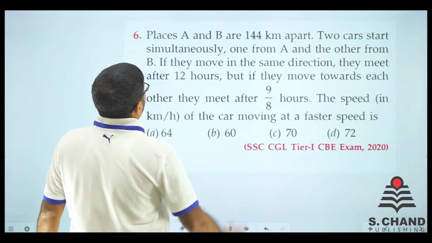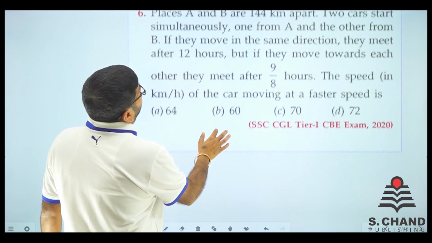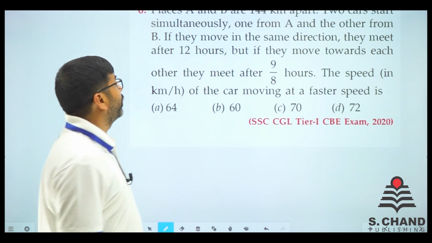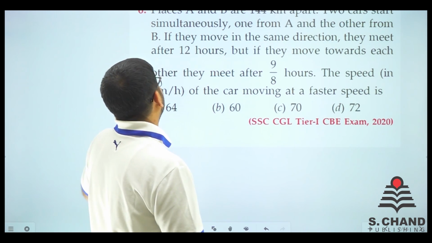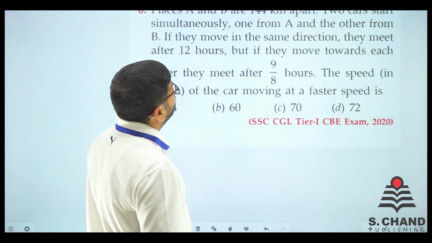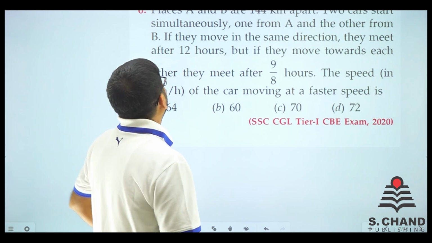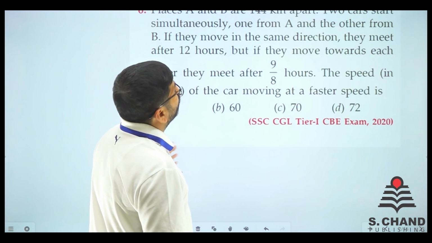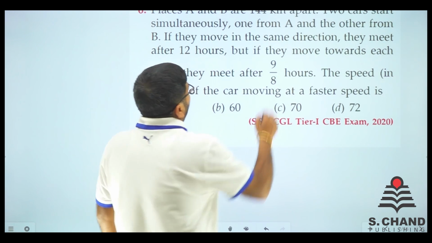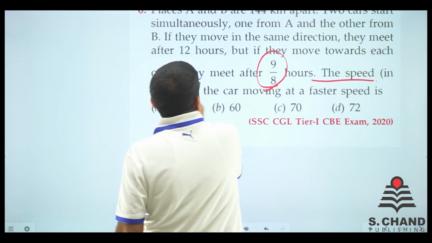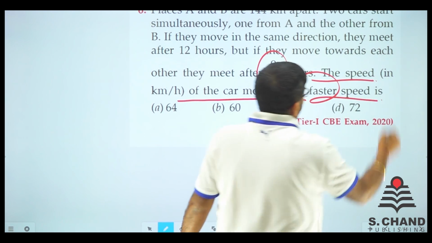Question number 6. Places A and B are 144 kilometer apart. दोनों के बीच में 144 किलोमीटर का फासला है. Two cars start simultaneously, one from A, other from B. If they move in the same direction, after 12 hours they meet. But if they move towards each other, they just meet after 9/8 hours. So the speed of the car moving at the faster speed.